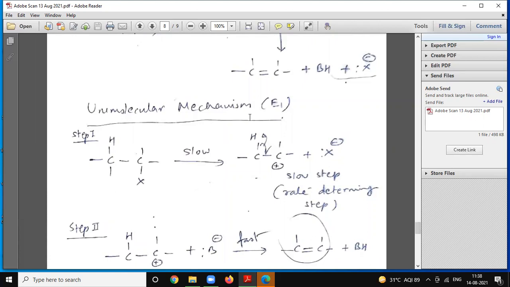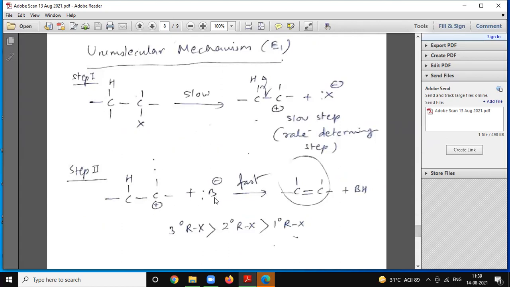In the unimolecular mechanism, generally it occurs in tertiary alkyl halides. Here the halogen is eliminated because there is polarity between the carbon and halogen. This is a slow, rate determining step, and we get the intermediate carbonium ion.